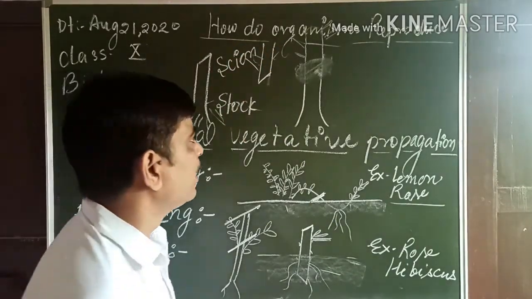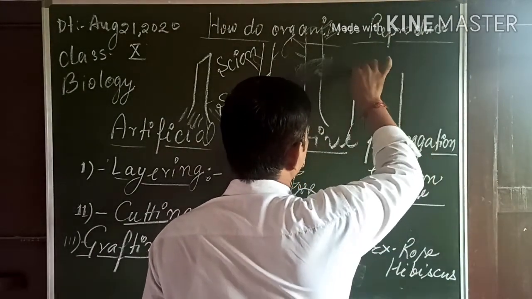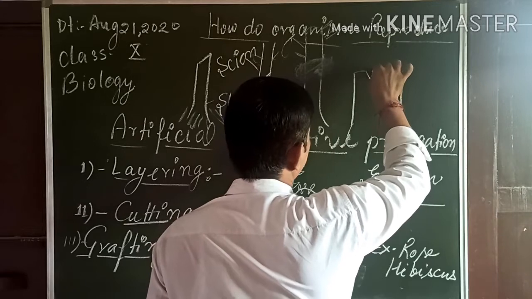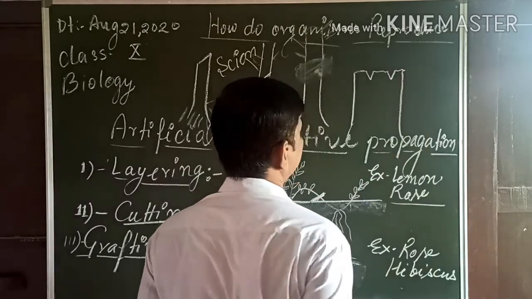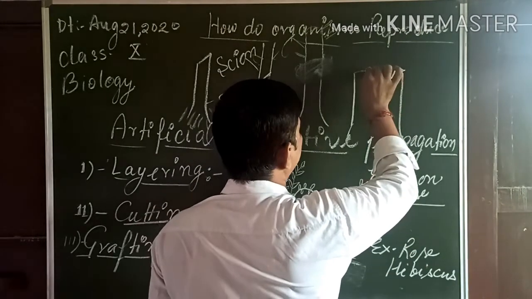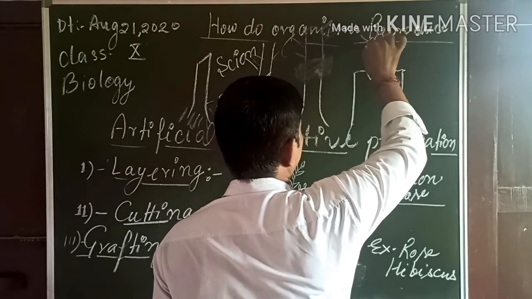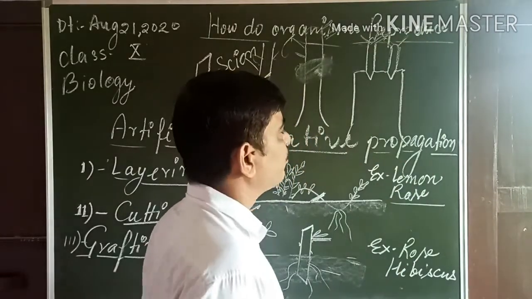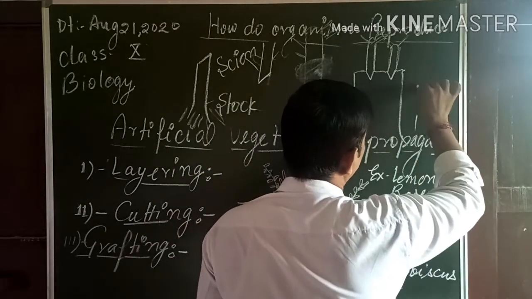Scion, S-C-I-O-N. It can be done in other ways also. If the diameter is too large, then you can take it in this way. Two scions can be attached to it in this way, and both are able to grow. Two scions can be used, or only one can also be used, but in that condition, we will make the cut in this way.